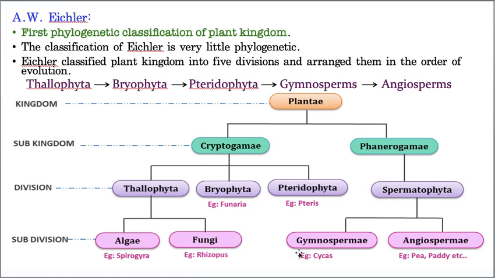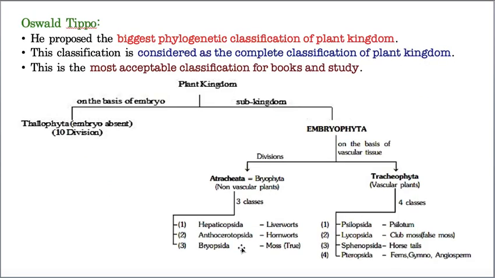Of course, the rest of the classification is perfect. All the remaining classification whatever he gave followed the phylogeny also. To be frank, according to evolution, Thallophyta is the first formed plant group, and after that Bryophyta, after that Pteridophyta, after that gymnosperms, and after that angiosperms. Yes, it is perfect, but he made a mistake because he did not follow the phylogeny properly. Hope you understood Eichler's classification. Now we will go for one more scientist. Who is that? Oswald Tippo. Oswald Tippo gave the biggest phylogenetic classification of the plant kingdom.